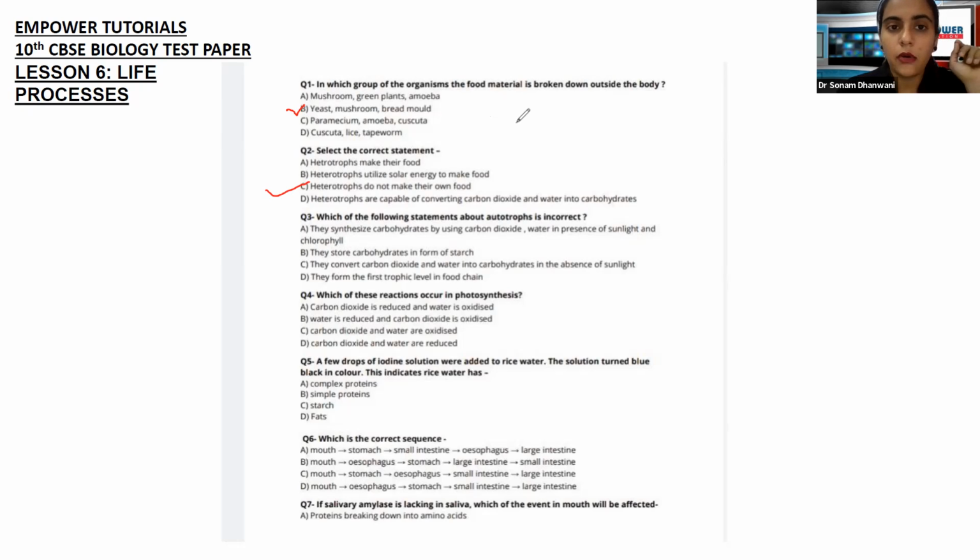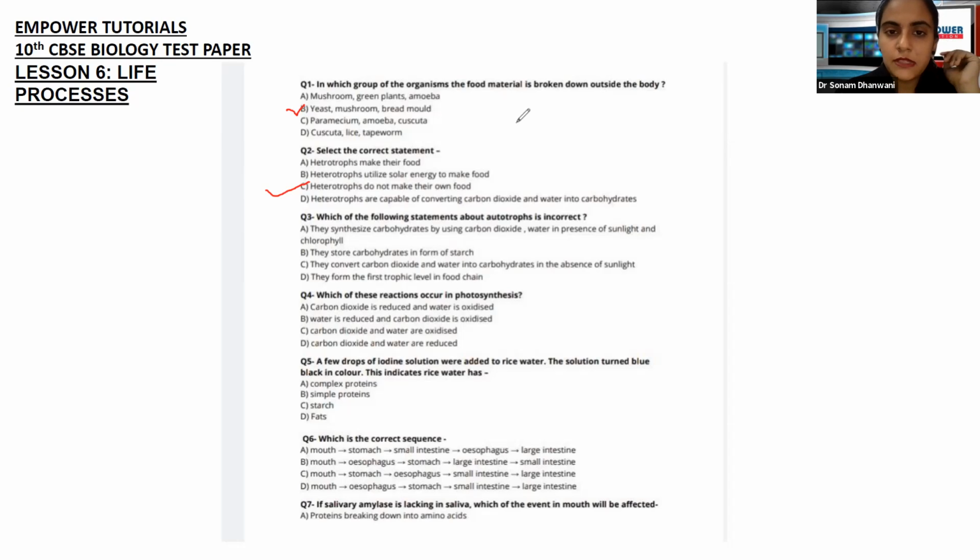If they don't make their own food, the first option, make their food, is going to be omitted. Utilize solar energy: they are not making food at all, so forget about utilizing. And the last one, converting CO2 and water into carbohydrates, is nothing but the process of photosynthesis, but it is done by the plants, which are completely pure autotrophs. Kids, are we clear with this? It is not the heterotrophs who do this reaction and convert into carbohydrates, but the autotrophs, which are the plants, right? Okay, going ahead.